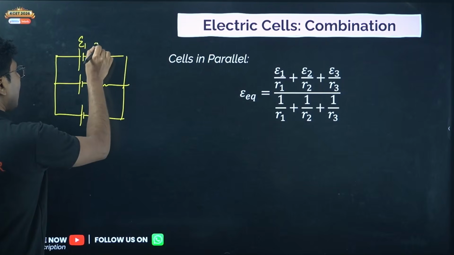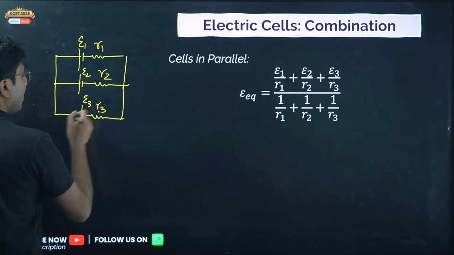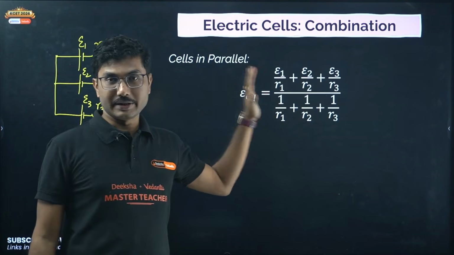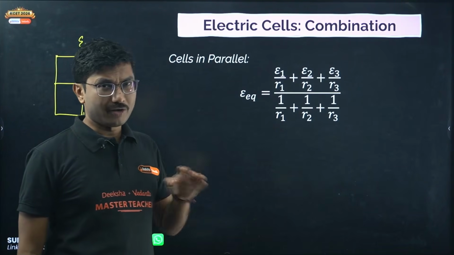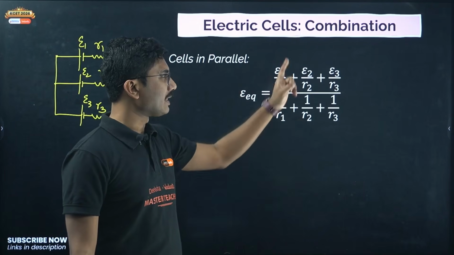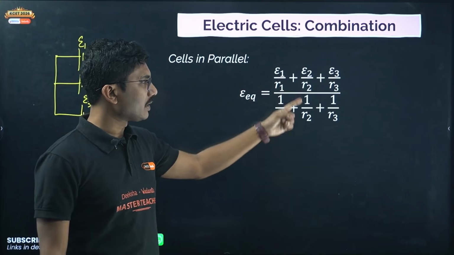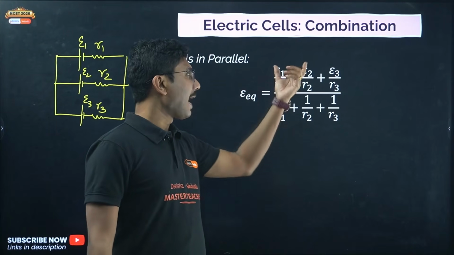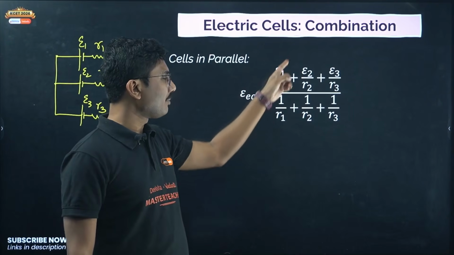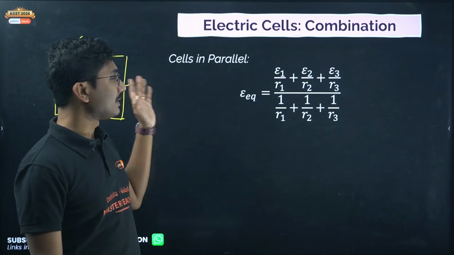So epsilon 1 R1, epsilon 2 R2, epsilon 3 R3. Then the equivalent EMF is something complicated, but if you remember this order, then you will be able to solve any question anywhere. Epsilon 1 by R1 plus epsilon 2 by R2 plus epsilon 3 by R3, divided by 1 by R1 plus 1 by R2 plus 1 by R3. This is the same as resistance in parallel, and here you are not just adding, you also have to divide. This is how you can find the equivalent EMF of cells in parallel.